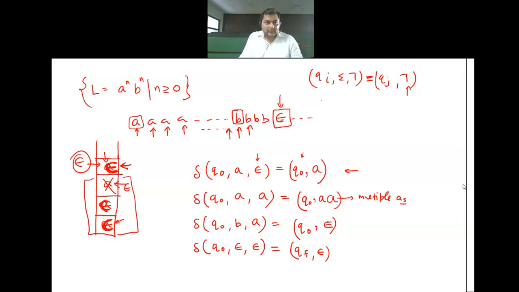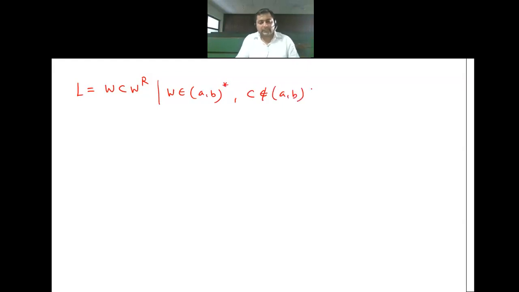Good. So that's how we can create PDA. Now with this same approach, we will take another question. Let's make this question. We have this type of language, let's say L is equal to W C W reverse, where W belongs to (A, B) whole star and C belongs to something which is not from A, B, like C is C.